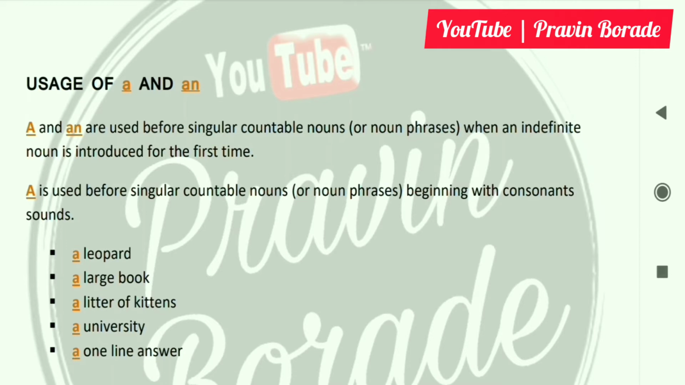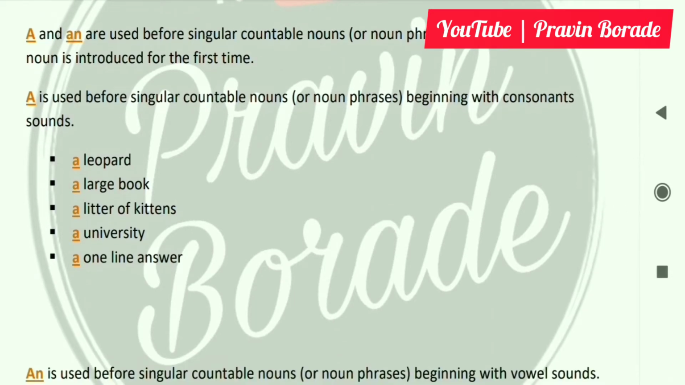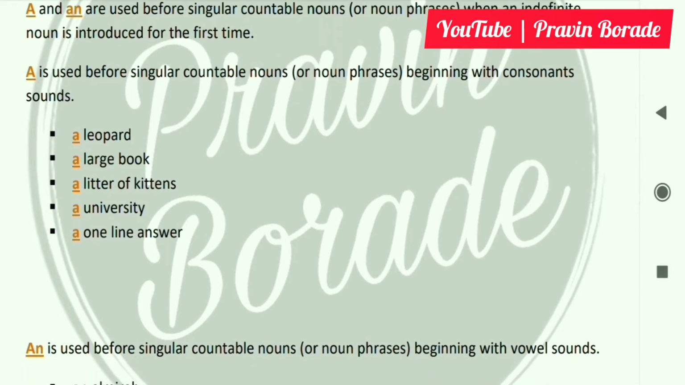Examples: a leopard, a large book, a litter of kittens, a university, a one-line answer. Here, university starts with U. That means U is a vowel here, but it sounds like a consonant. That's why I have used here a university. In the second example, one-line answer, O is also a vowel, but one has the sound of a consonant, so I have used here a one-line answer.